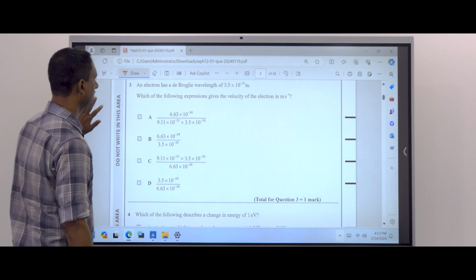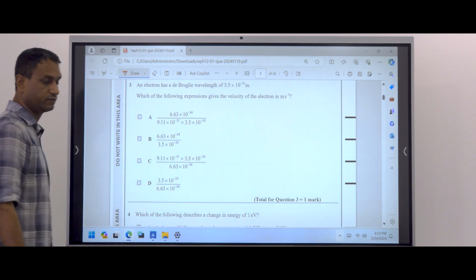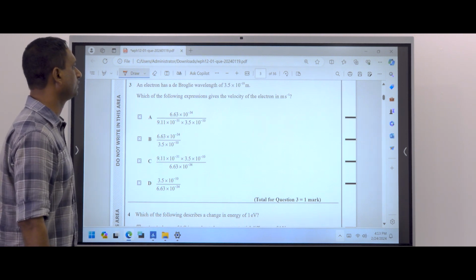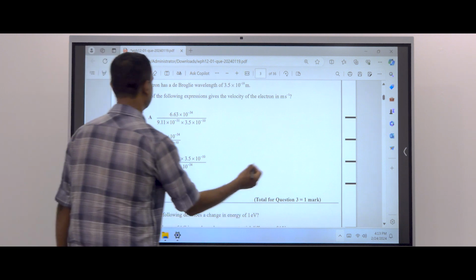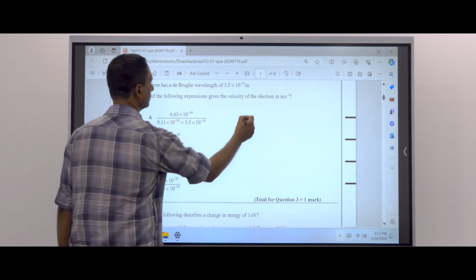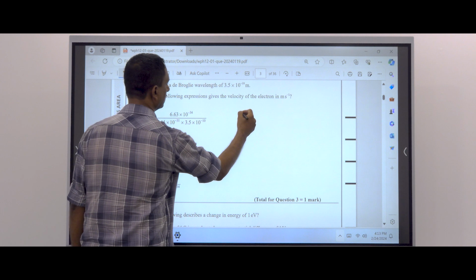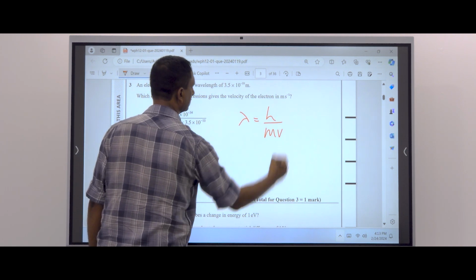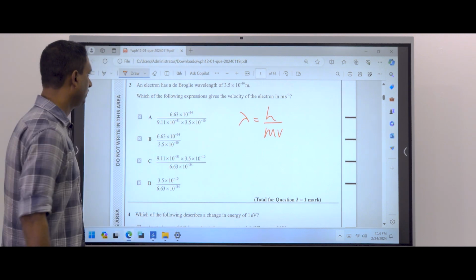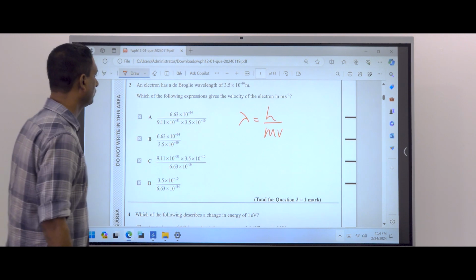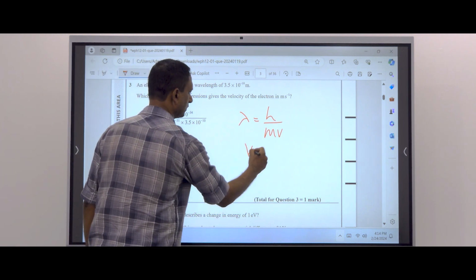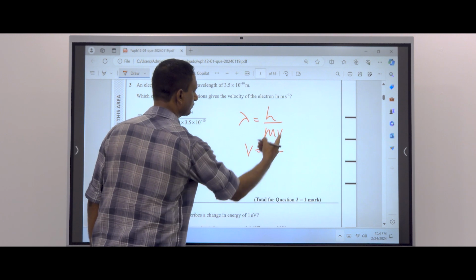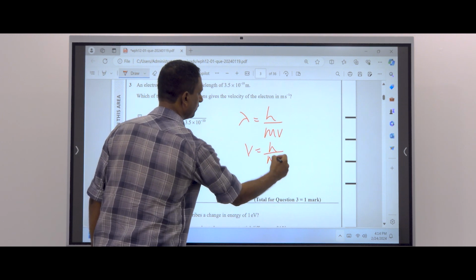An electron has a de Broglie wavelength of 3.5 times 10 to the power of minus 10. Which of the following expressions gives the velocity? Then equation, direct forward question. The equation is de Broglie wavelength equals h over mv. mv is the momentum. Then we make velocity the subject. Velocity equals h over m lambda.